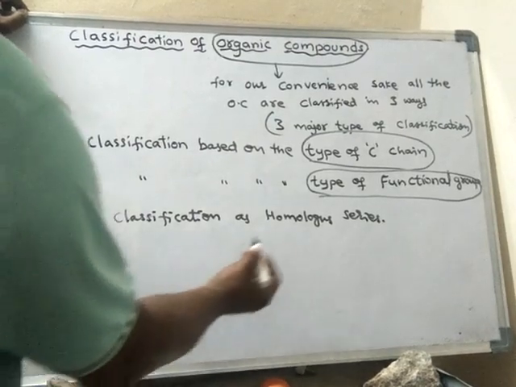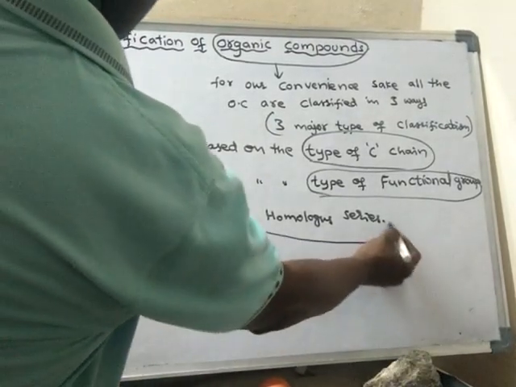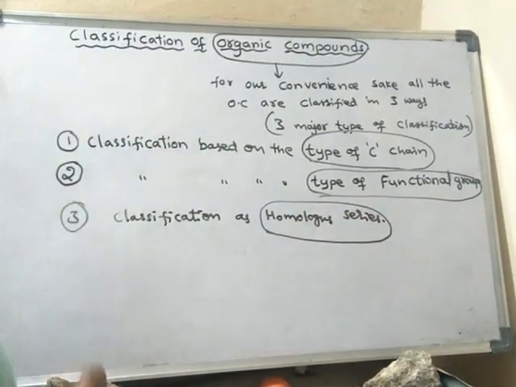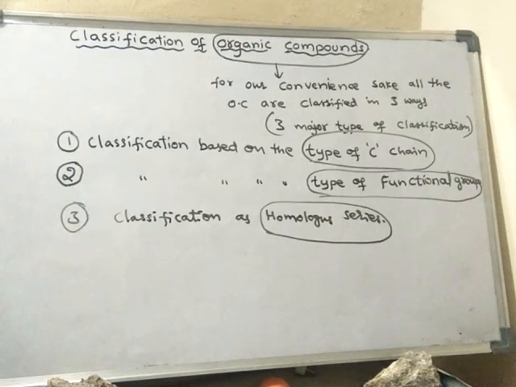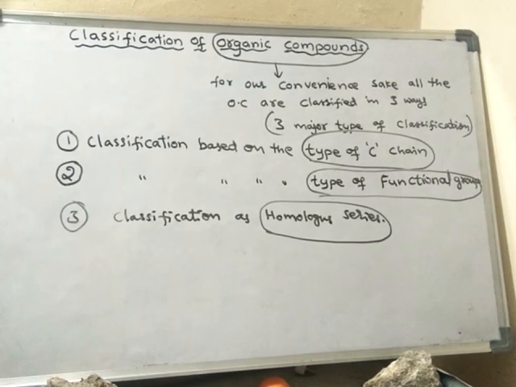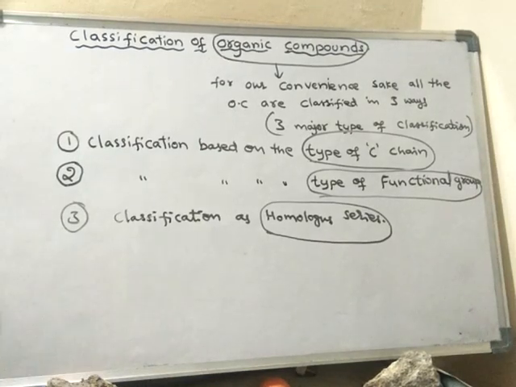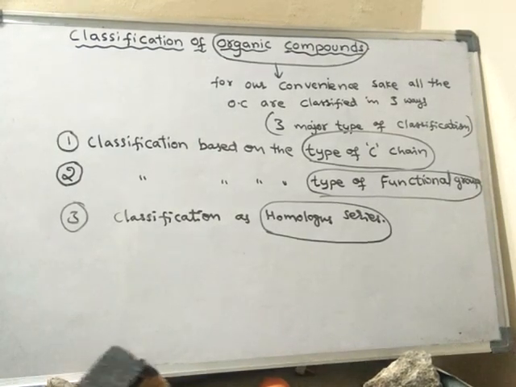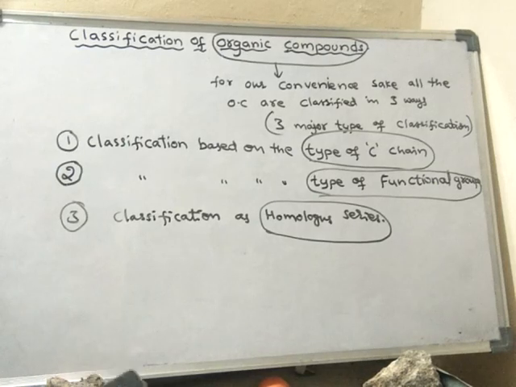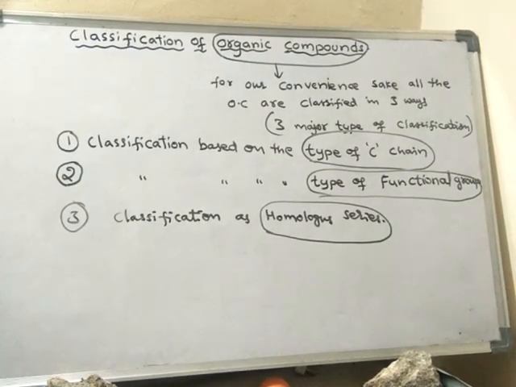And the third is based on the homologous series. We will learn these three types one by one, because all of these classifications are important. The simplest organic compounds are called hydrocarbons, and all other organic compounds are derived from hydrocarbons.